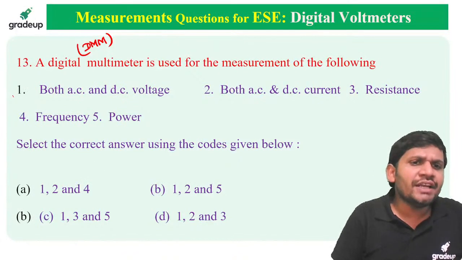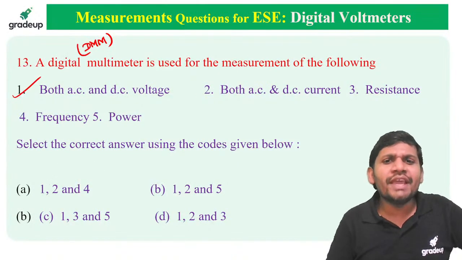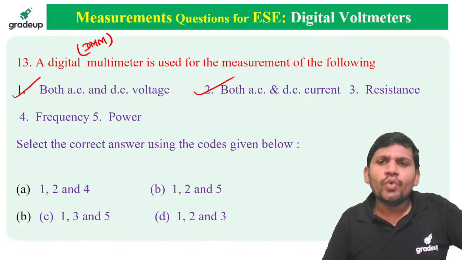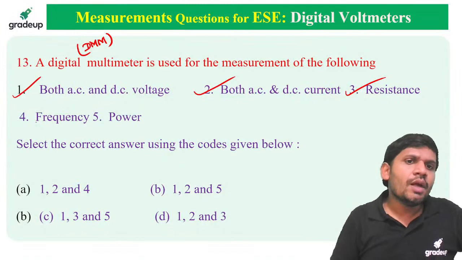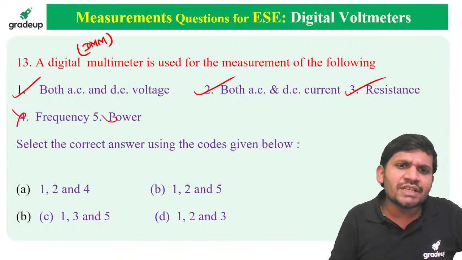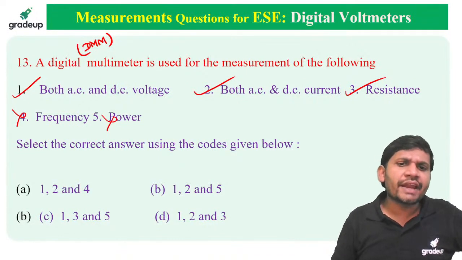Yes, both AC and DC voltages we can measure. Both AC and DC currents also we can measure. Using DMM, we can also measure resistance. But we can't measure the frequency. We can't measure the power. Then 1, 2, 3 is correct, sir. Option D.